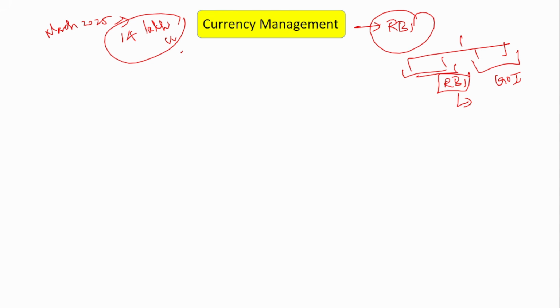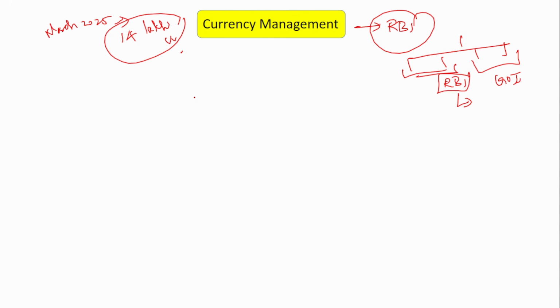So we have discussed the 4 currency presses and where they are located and which 2 are owned by the Reserve Bank of India and the Government of India in one of the earlier chapters, where we had covered the subsidiaries of the Reserve Bank of India in detail. In that we had mentioned the currency presses in detail. Okay, so if you haven't checked that video, do check it.